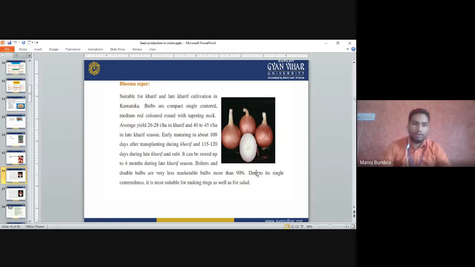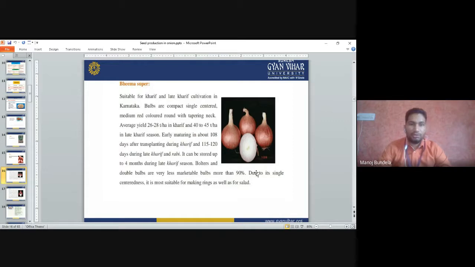Bhima Super is suitable for Kharif and late Kharif cultivation in Karnataka. Bulbs are compact, single-centered, medium and red colored, round with tapering neck. The average yield is 26 to 28 ton per hectare in Kharif season and 40 to 45 ton in late Kharif season. So late Kharif season will give more yield as compared to the Kharif season.